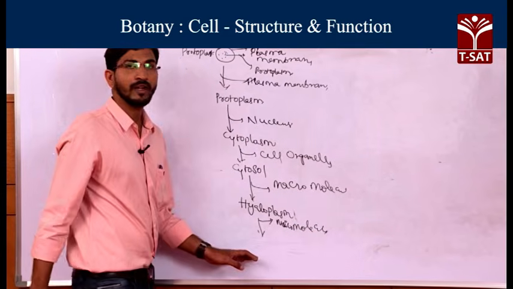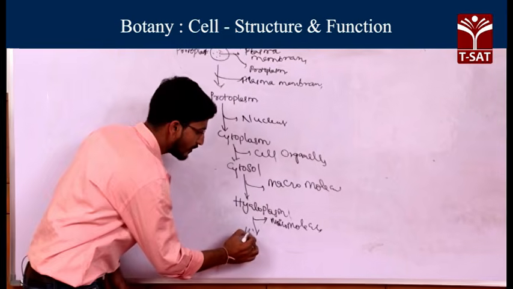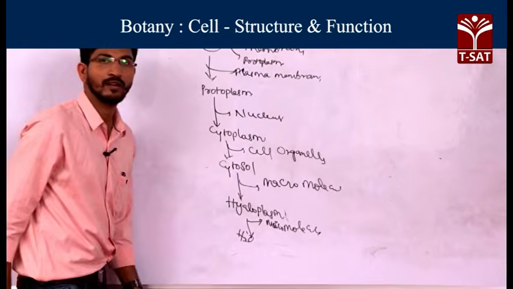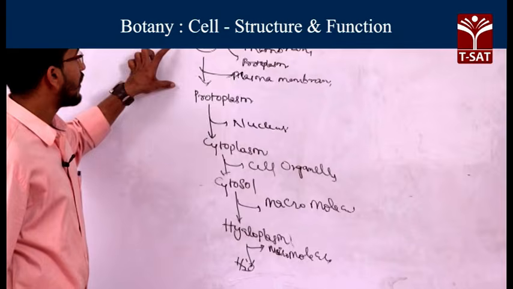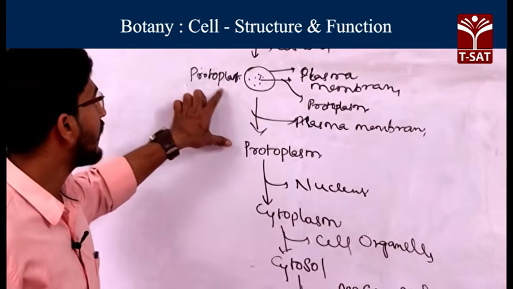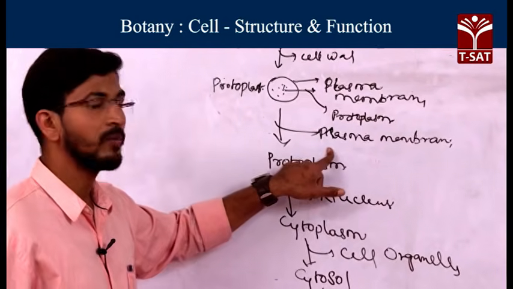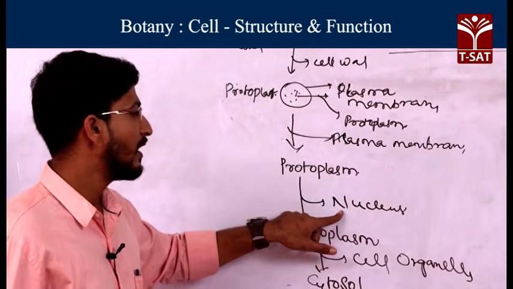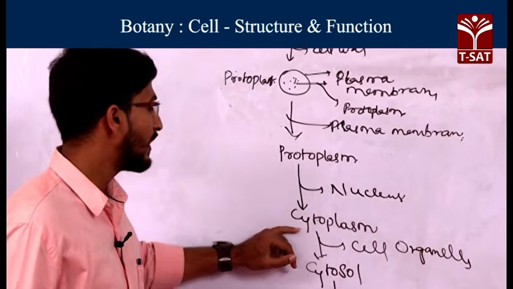If you remove the micromolecules from the hyaloplasm, there is only water. Likewise, after removing the cell wall, you will find the protoplast. Then if you remove the plasma membrane, you will find the protoplasm. Then if you remove the nucleus, you will find the cytoplasm.